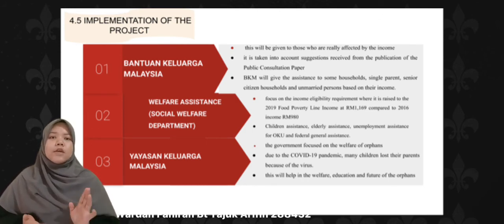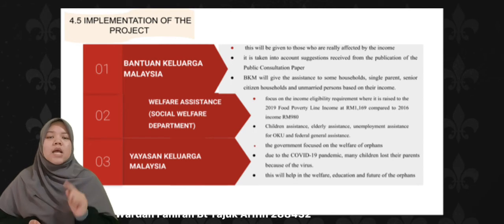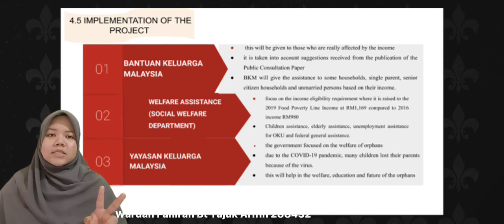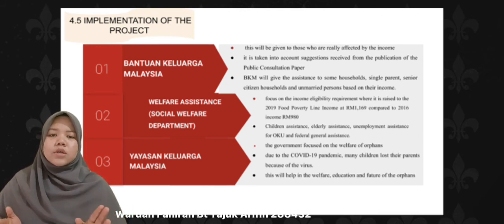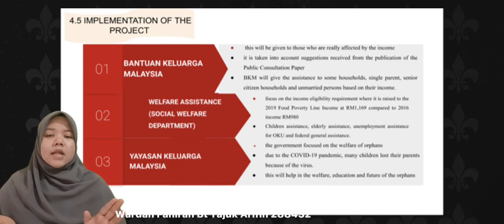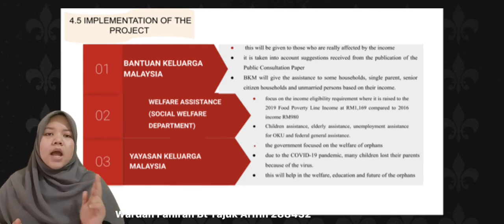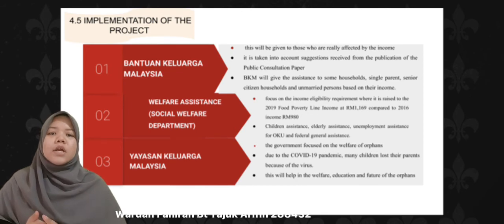Bantuan Keluarga Malaysia will give the assistance to some households, single parents, senior citizen households, and unmarried persons based on their income. Secondly, welfare assistance by the Social Welfare Department. This will focus on the income eligibility requirement when it is raised to the 2019 food poverty line income compared to 2016. This will focus on general assistance, elderly assistance, unemployment assistance for OKU, and federal general assistance.